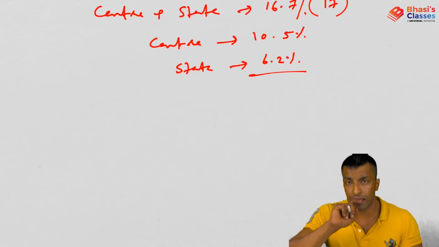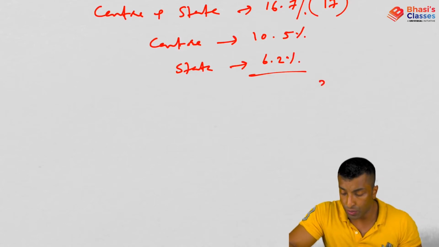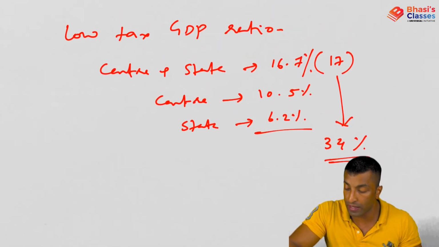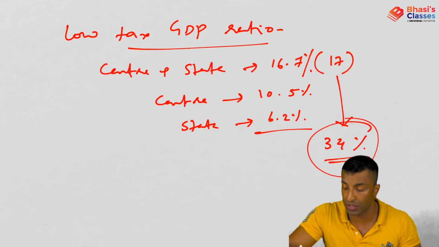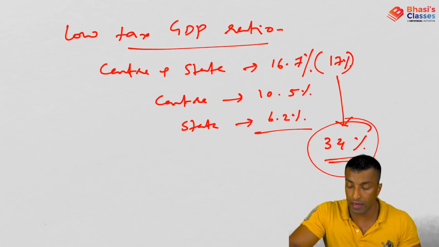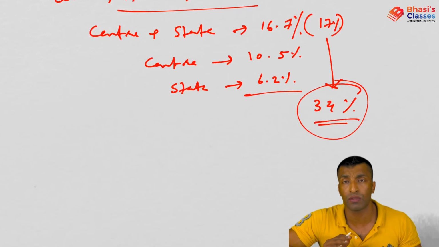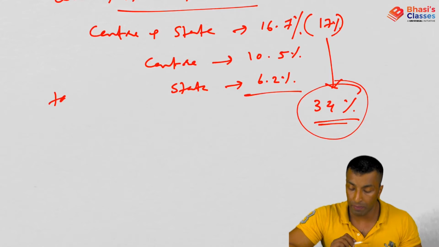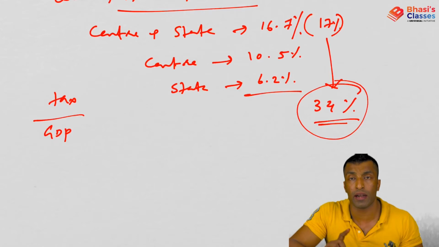And there was a comparison in that Economic Survey with OECD countries, the Organization for Economic Cooperation and Development. For them it was 34%. So you can see almost twice of our country, right? So the tax GDP ratio of OECD countries is 34%, and in our case it is half, that is 17%, which is actually a big problem, which indicates what? It indicates the low tax revenue collected. So tax to GDP ratio means tax over GDP. It is low means the numerator is actually very low.